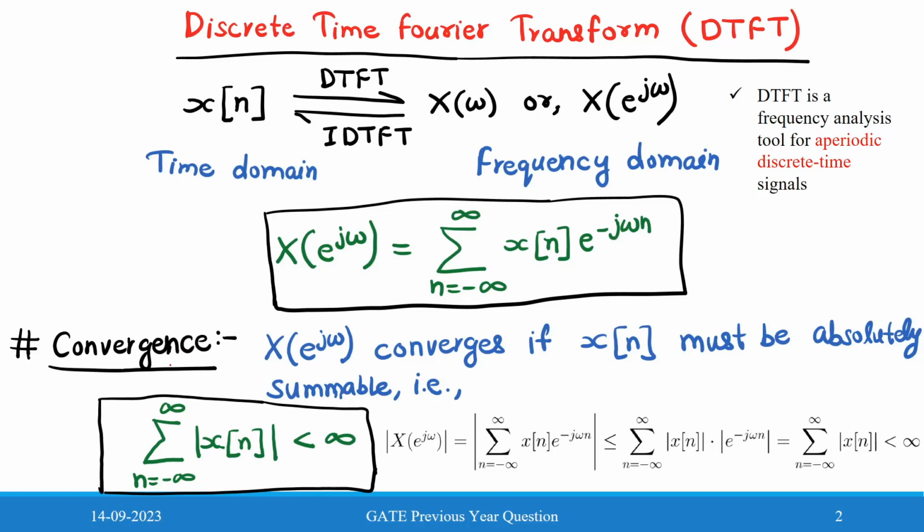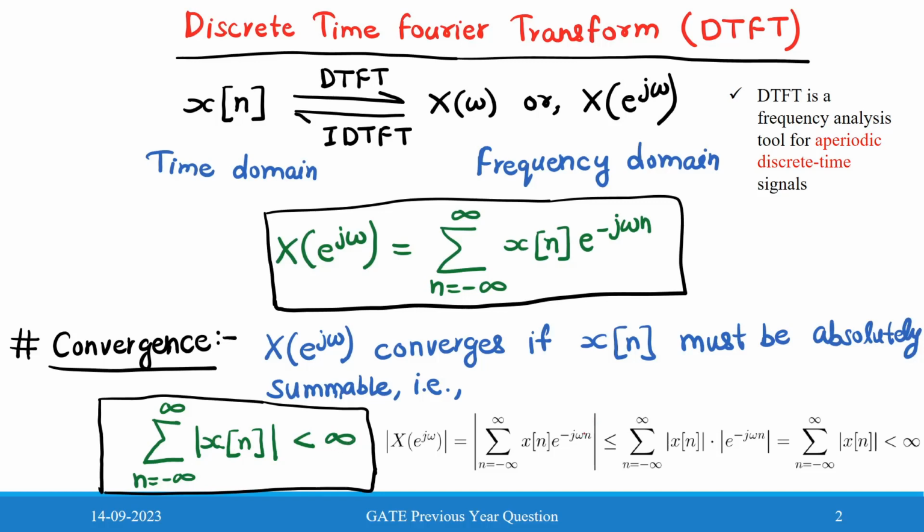So now if we see the convergence condition for the DTFT, X(e^jω) converges if x[n] must be absolutely summable, or it must be a finite quantity. So the condition will be that the summation of |x[n]| from n equals minus infinity to infinity should be less than infinity.